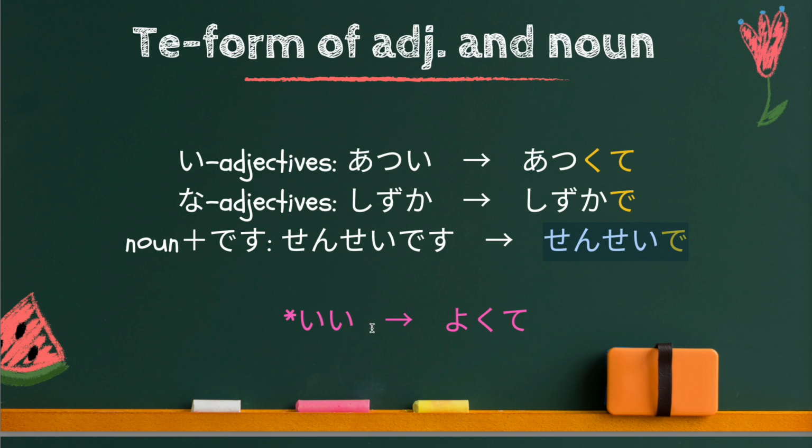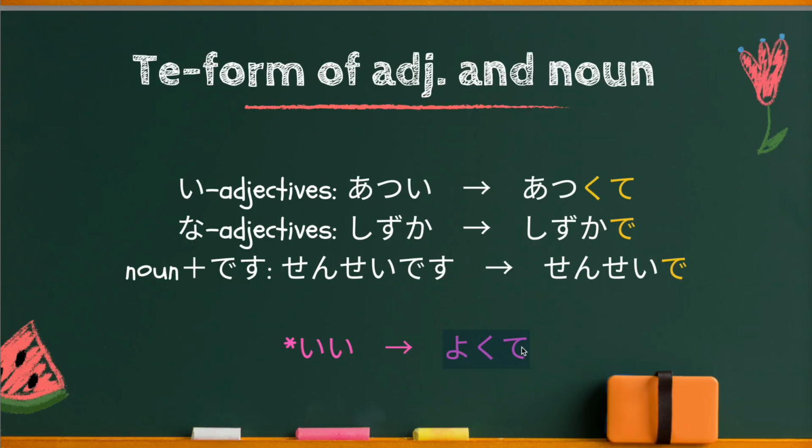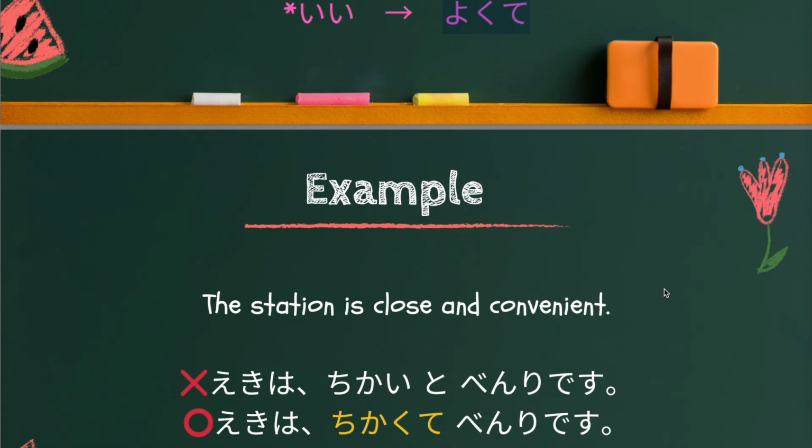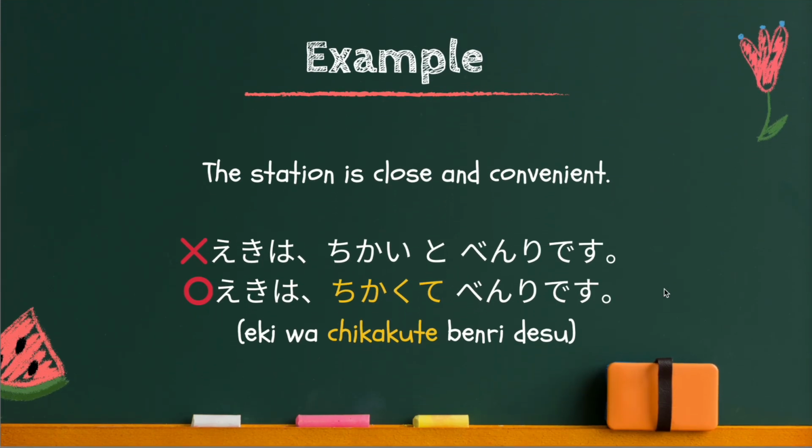And there is one irregular one, which is いい. いい is い-adjective, meaning good. So this time you have to change いい to よくて. So be careful with this one. Now, let's look at the examples once again. First example. The station is close and convenient. 駅は近くて便利です.